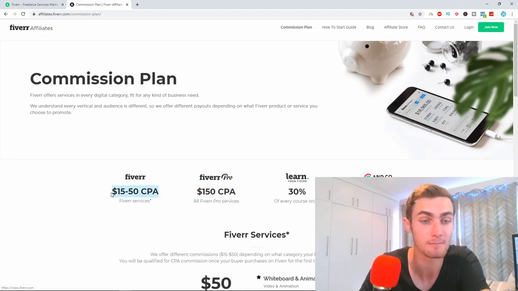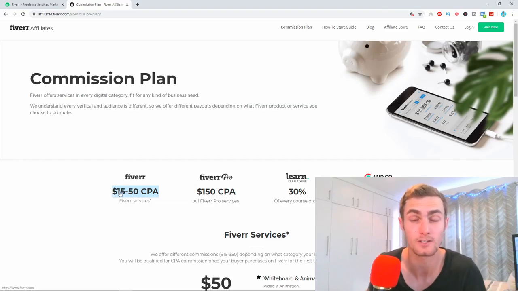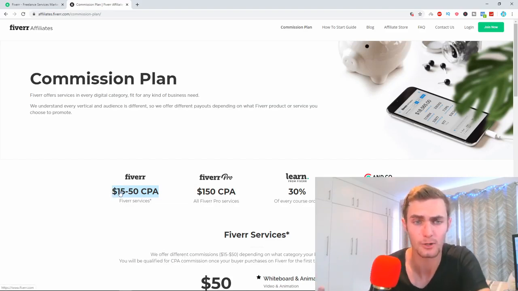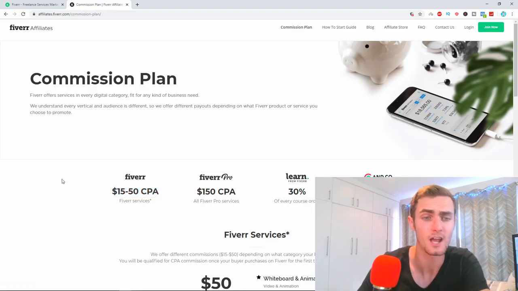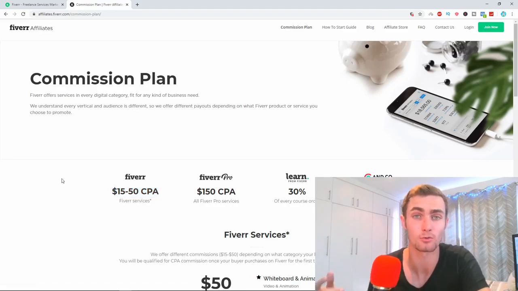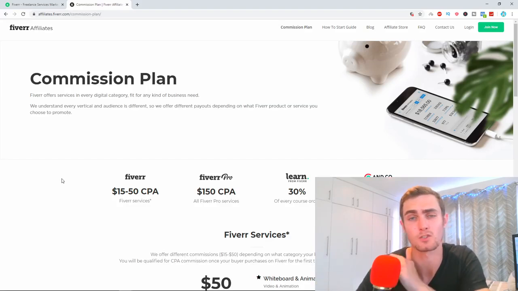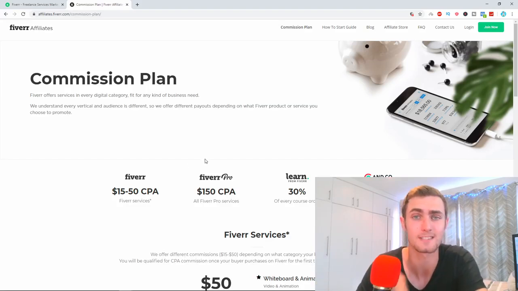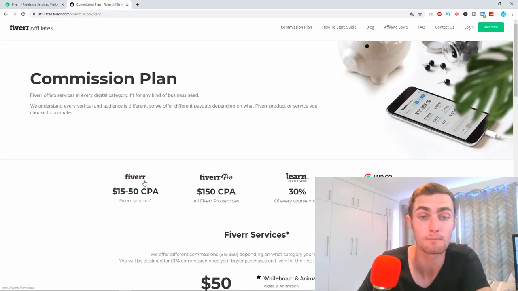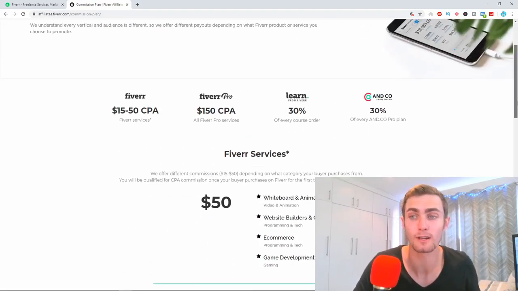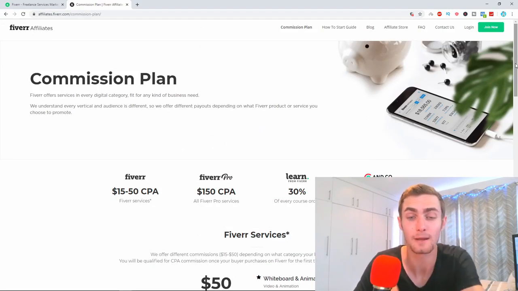Even the standard CPA cost per action with Fiverr's normal services is still pretty high, $15 to $50. And what's nice about it, because gigs aren't ridiculously expensive on Fiverr, especially for web development. I think the web developers on Fiverr selling their websites for like $20, $30 are really underselling themselves. That means you're going to get a lot of sales as an affiliate, meaning you're going to get a ton of commissions because of the kind of high paid niche this is.